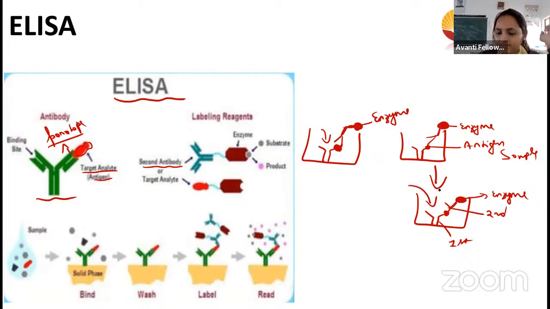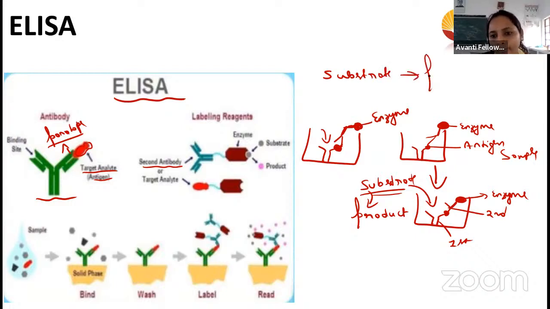See here, then I am adding the substrate, a substrate that is specific to that enzyme. Specific to that enzyme means what? That enzyme will convert that substrate into the product, right? The enzyme linked to the antibody is going to convert the substrate into the product.